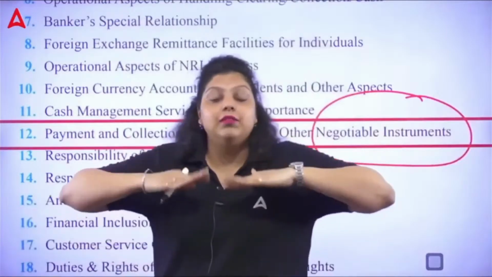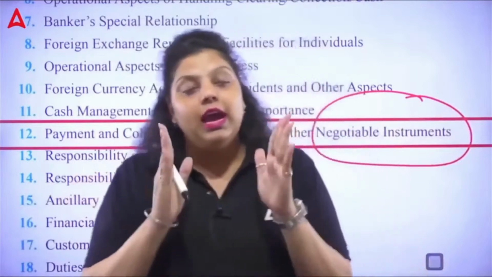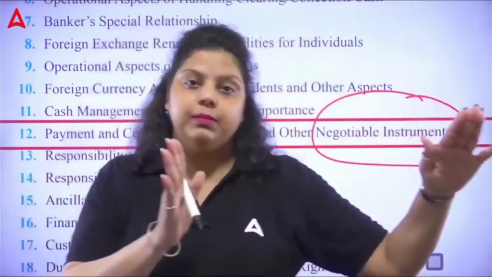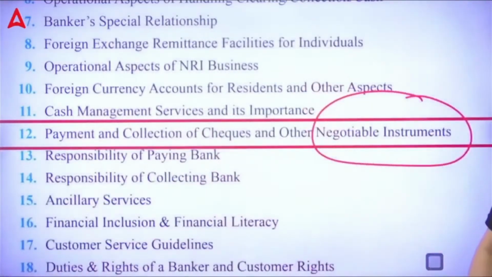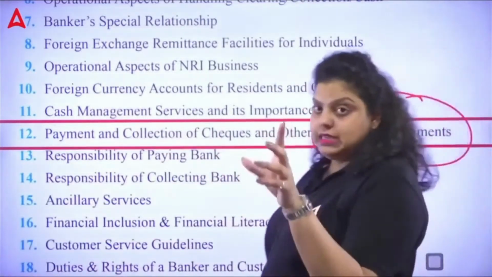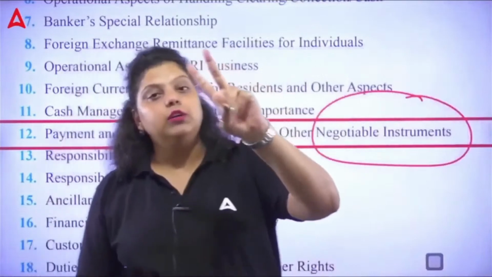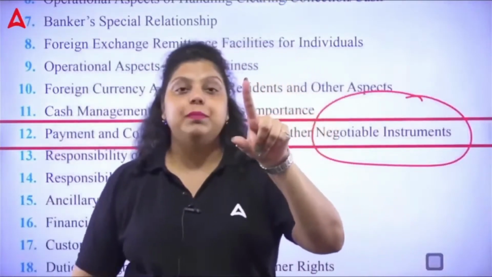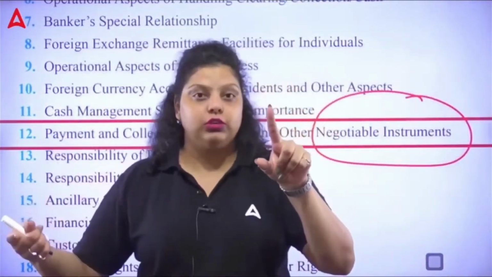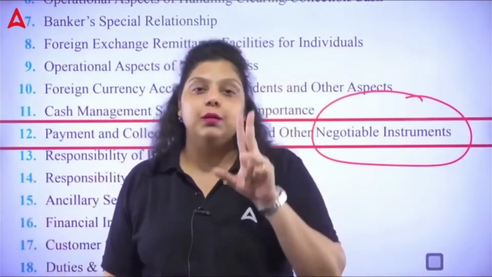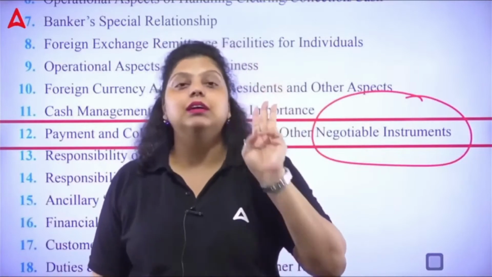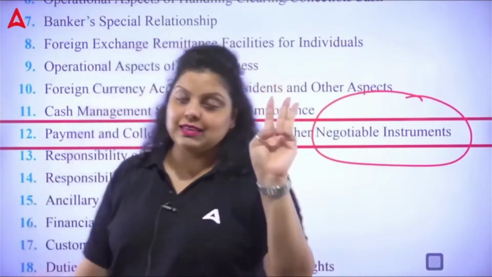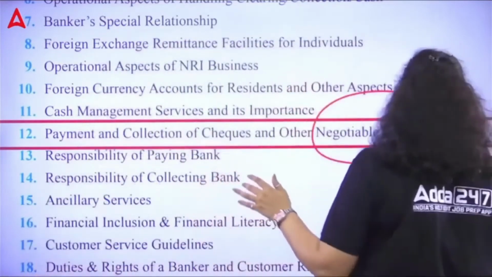Everything related to the check, promissory note, and bill of exchange will be covered here. So this is what the negotiable instrument is. Now, a check has three parties mainly: drawer, drawee, and payee. Drawer means the person, the maker of a check, the issuer of a check. Drawee means always a bank. And the payee means the receiver of the check. These are the three parties in a check.